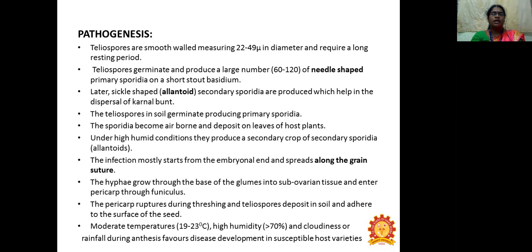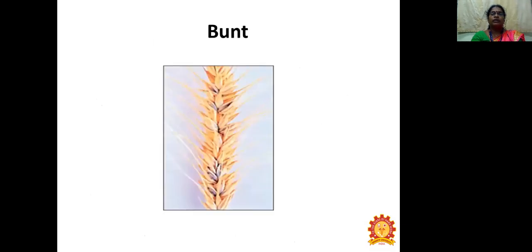The infection mostly starts from the embryonal end and spreads along the grain suture. The hyphae grow through the base of the plumes into the sub-ovarian tissue and enter the pericarp through the funiculus. The pericarp ruptures during threshing, and teliospores deposit on the soil and adhere to the surface of the seed. Moderate temperature, high humidity, and cloudiness or rainfall are favorable conditions for disease development in suitable host varieties. So this is a wheat crop infected with bunt.